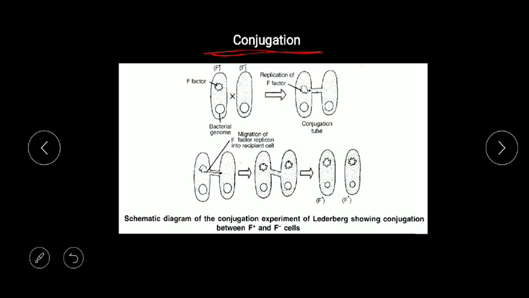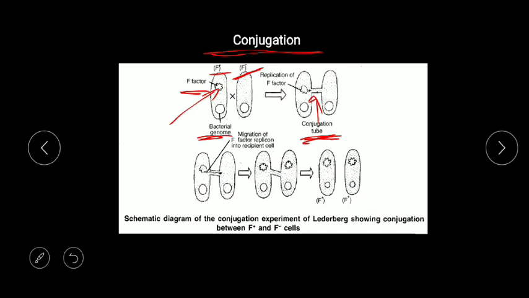Now we move to sexual recombination, not sexual reproduction. In sexual recombination we start with the first process, that is conjugation. In the previous slides we discussed that for conjugation pilus is important, and for pilus the F plasmid is important, because the F plasmid has an F gene. If you can see here, the F factor or F plasmid is here. This is the bacterial genome and this is a bacteria named F plus, because it has an F plasmid like this. These bacteria are known as F minus as they do not have an F plasmid.